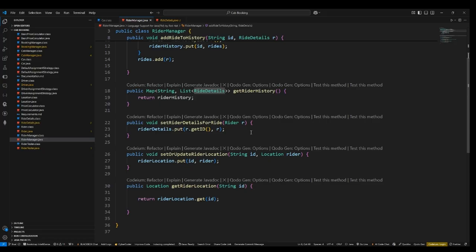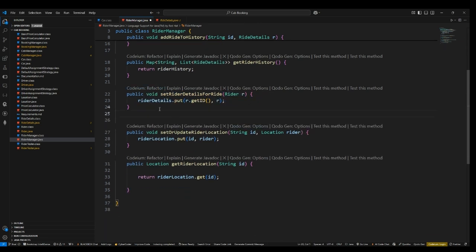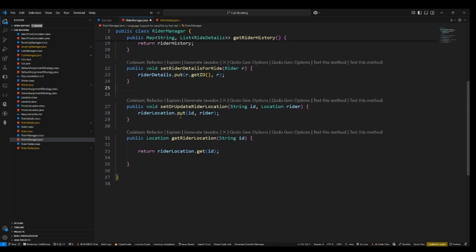As you can see, the main problem is to create certain aspects. We need to register a rider, a driver, and also all the other things mentioned in the requirements. As per the requirements, we are creating a method that is used to register the rider. This update rider location is for whenever a rider wants to book a cab: he will go to a particular place and then he will book the cab, and there is a process that will be going on, as my friend said. I'll explain it again.